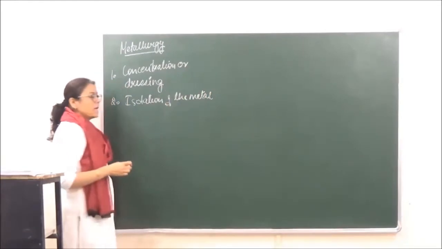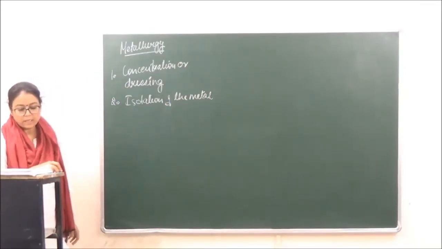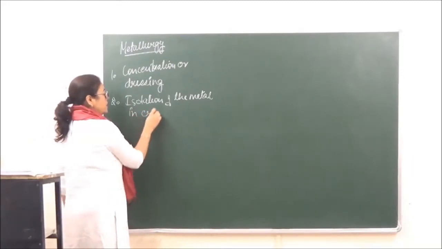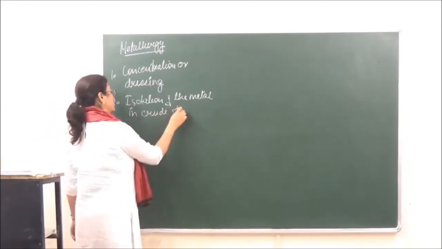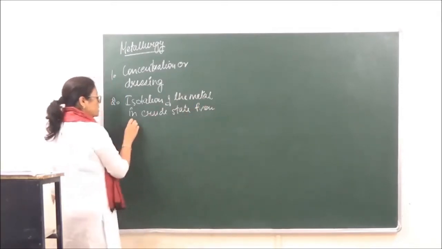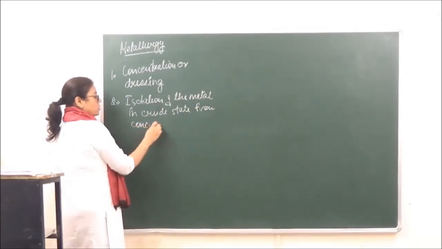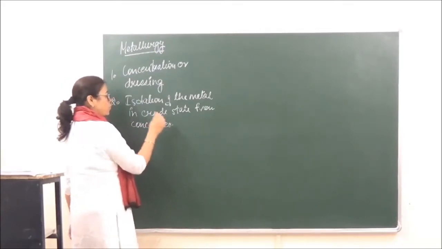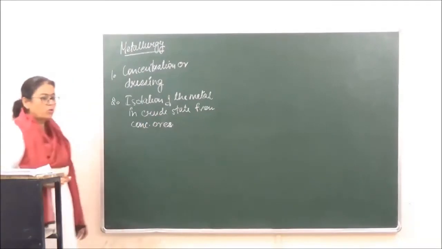The second is isolation of the metal in crude state. Crude is the impure state. Crude state from concentrated ores. ठीक है?